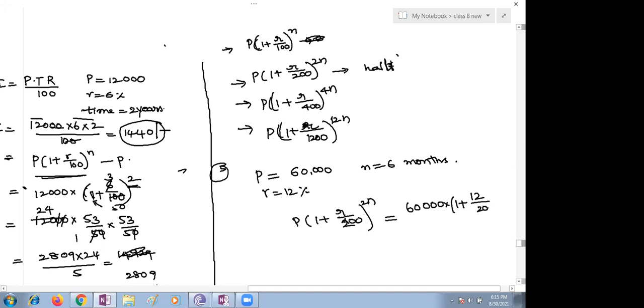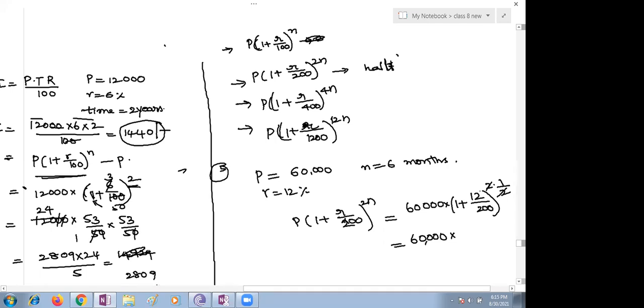Rate of interest, whole to the power 2 into half. Ma'am, in the formula you also left minus P at last. Yes, we will find it for compound interest, ma'am. Just let me complete this part.